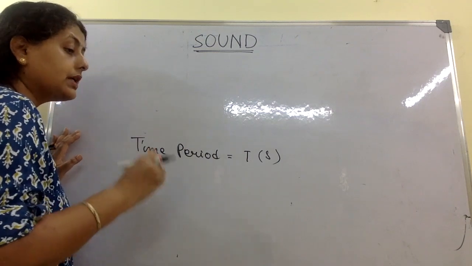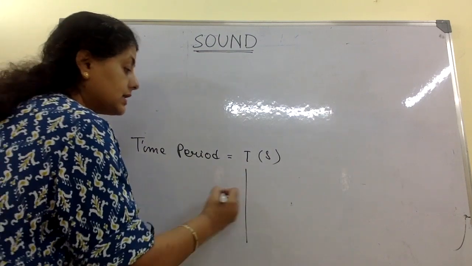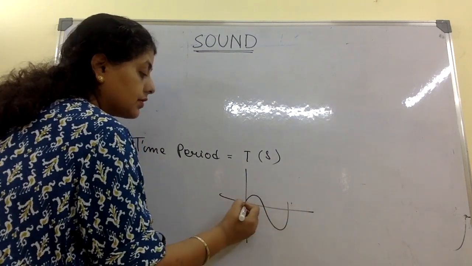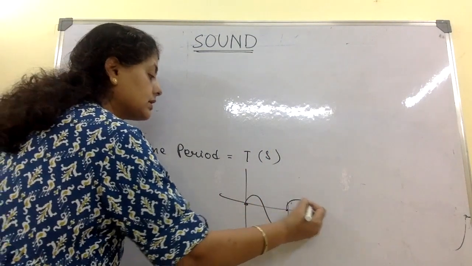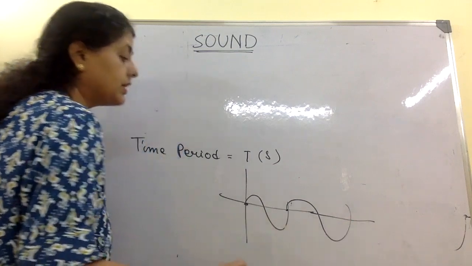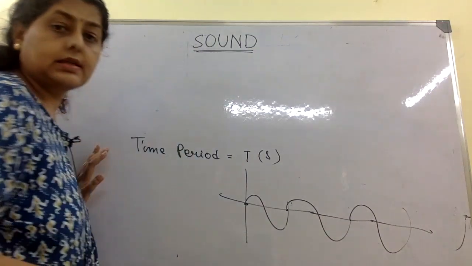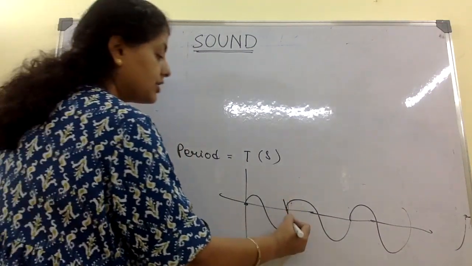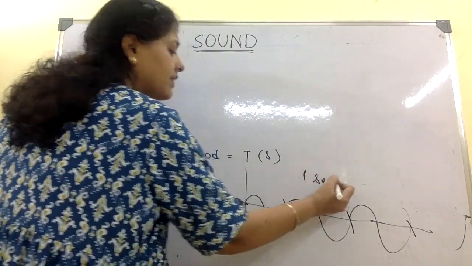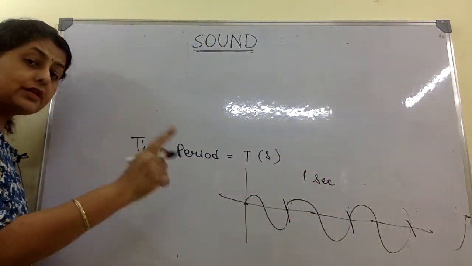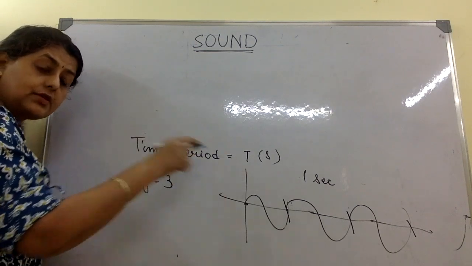Okay, so to complete one complete vibration, I had seen it was 1 second, right? Now suppose this is 1, 2 and 3, let me draw it like this. So vibration 1, 2, 3, all this has been made in 1 second, just giving an example. Then the frequency is equal to 3 hertz, right?